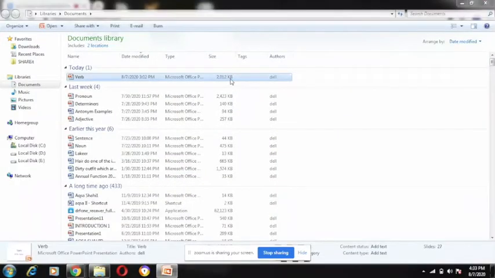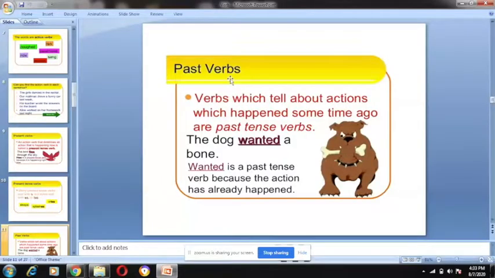Okay. So what is past verb? By the word past we understand that something has already happened. So the dog wanted a bone. Wanted is a past tense verb because the action has already happened. The dog wanted the bone means the dog wanted that bone in the past. So it has already happened in the past. So this is called a past verb. Is it clear? Yes, ma'am.